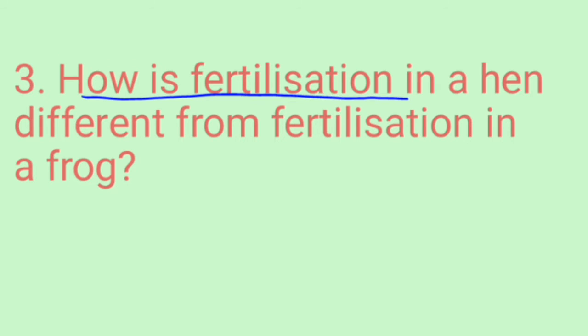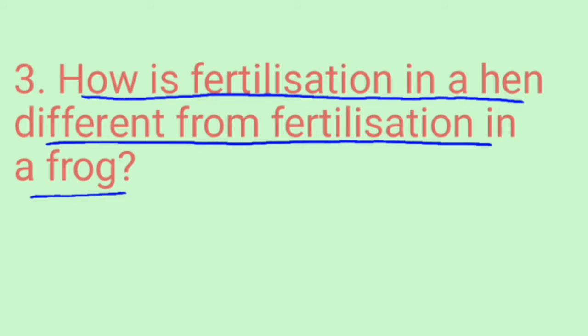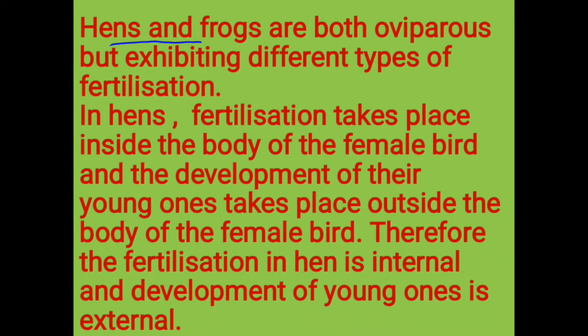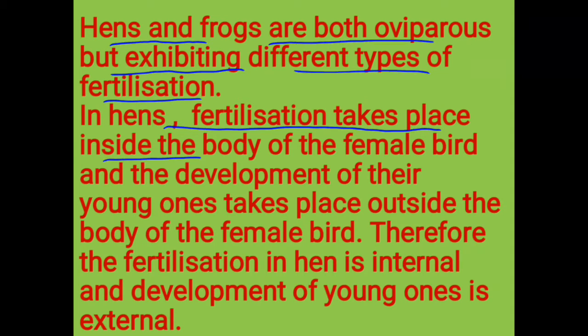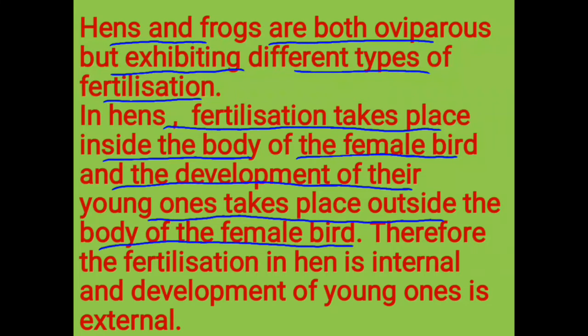How is fertilization in a hen different from fertilization in a frog? Answer: hens and frogs are both oviparous but exhibit different types of fertilization. In hens, fertilization takes place inside the body of the female bird and the development of the young ones takes place outside the body of the female bird. Therefore, the fertilization in a hen is internal and the development of the young one is external.